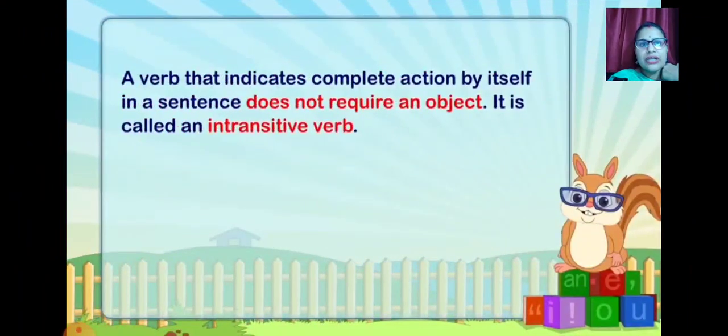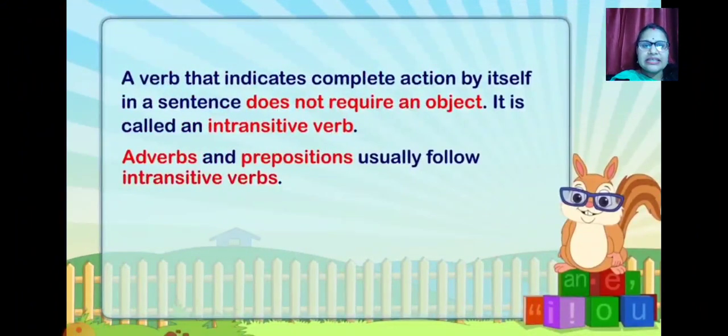Now let's move forward. A verb that indicates a complete action by itself in a sentence does not require an object. It means that without an object also it can give you the full meaning. It is called an intransitive verb. So let's see an example. And before we see an example, there is one more thing you must know: adverbs and prepositions usually follow an intransitive verb.